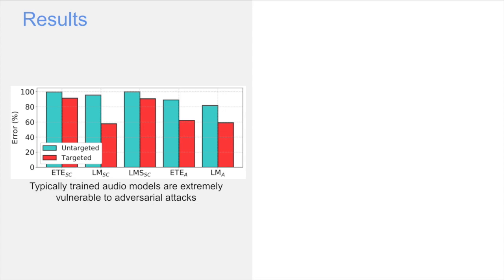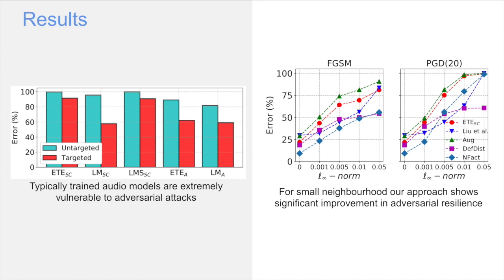In our first set of experiments, we measure error rates of a number of audio models under adversarial untargeted and targeted attacks. We found that both compressed and uncompressed models trained typically with cross-entropy loss remain extremely vulnerable, which is observed by their extremely high error rates. Next, we compare a number of approaches proposed mainly within the image recognition community and show that for small epsilon neighborhood, our proposed training approach generates models that exhibit much superior adversarial robustness.